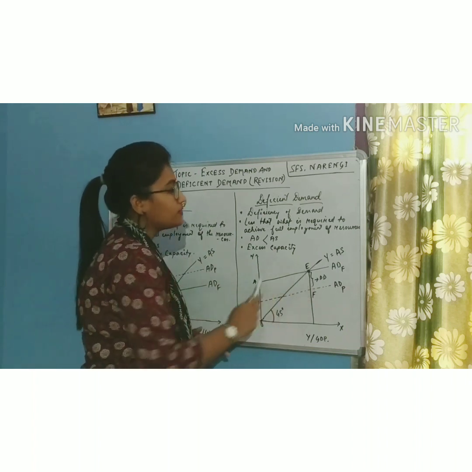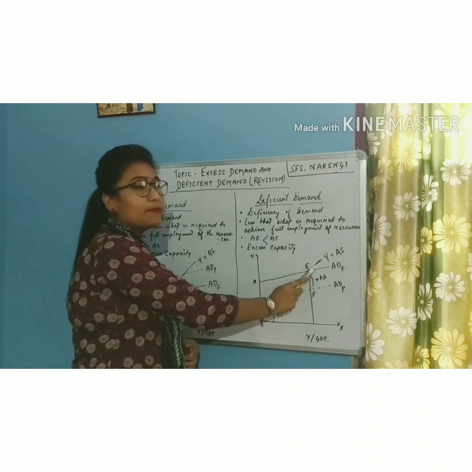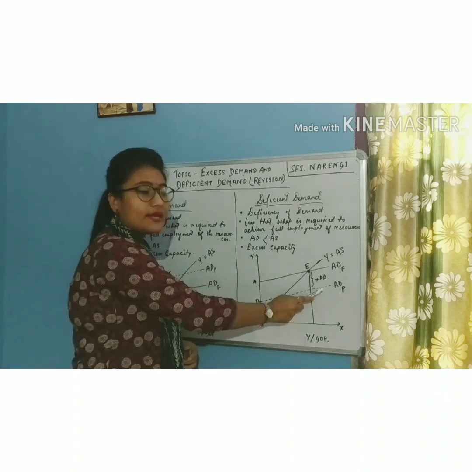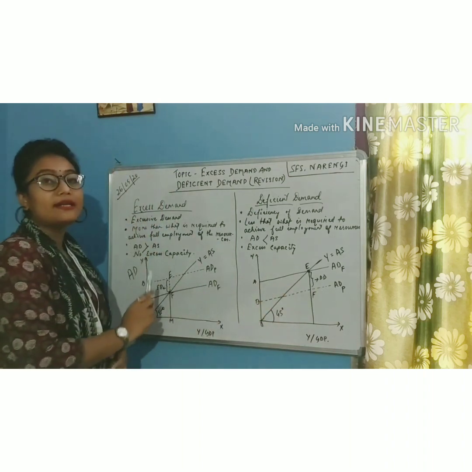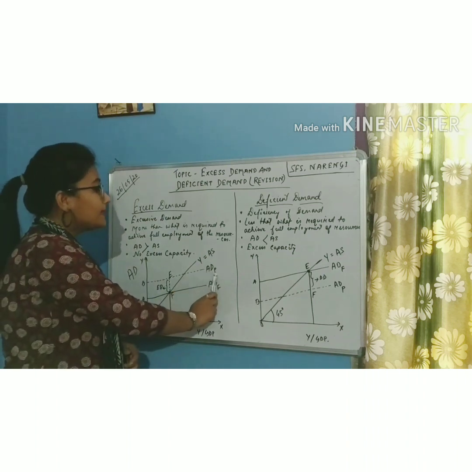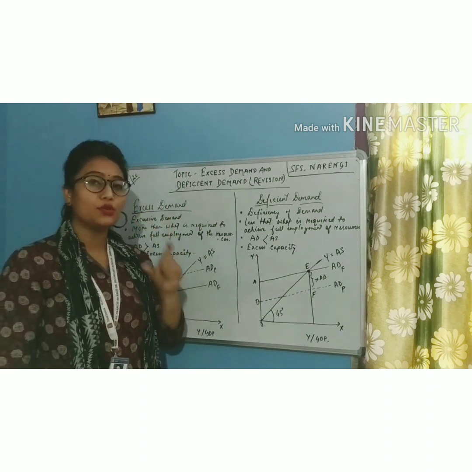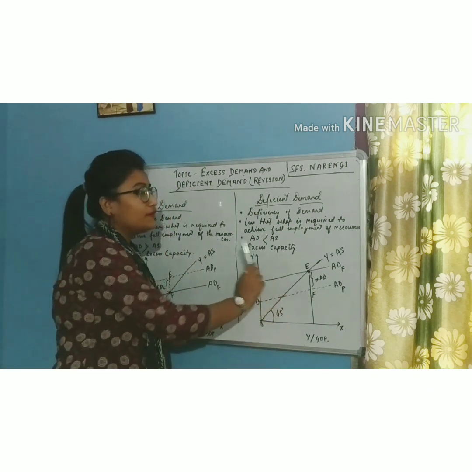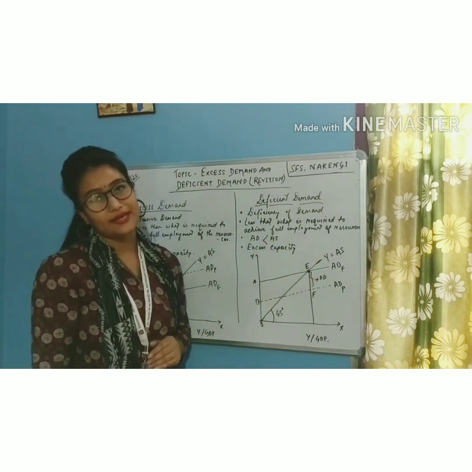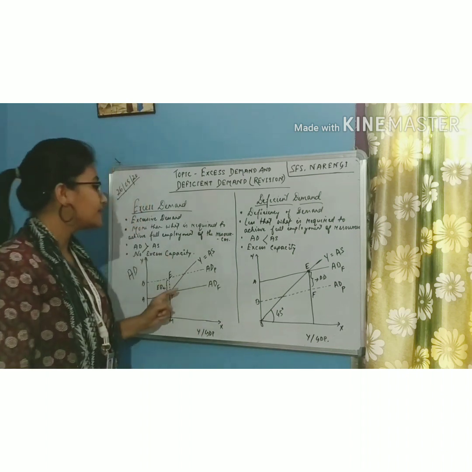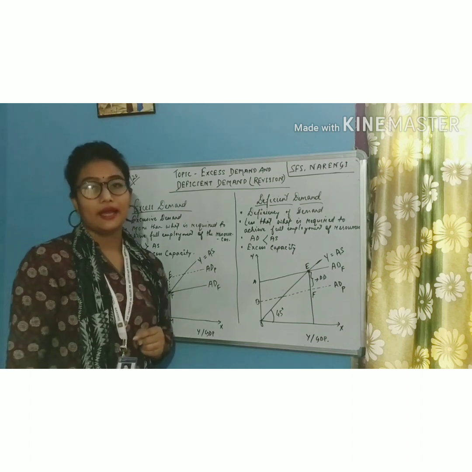So this is the difference between deficient demand: the difference between full employment aggregate demand and planned aggregate demand, and excess demand is the difference between planned aggregate demand and full employment aggregate demand. This is a key point which you must remember: in case of deficient demand, full employment aggregate demand is more than planned aggregate demand. But in case of excess demand, planned aggregate demand is more than full employment aggregate demand.